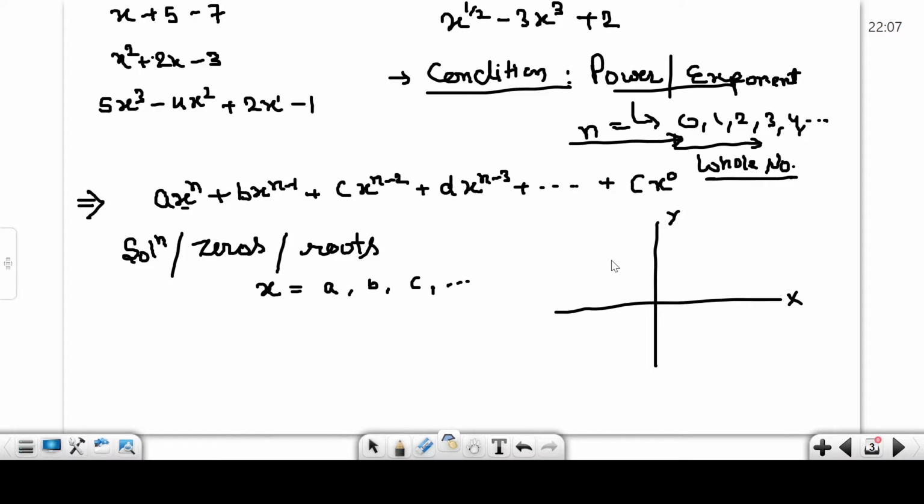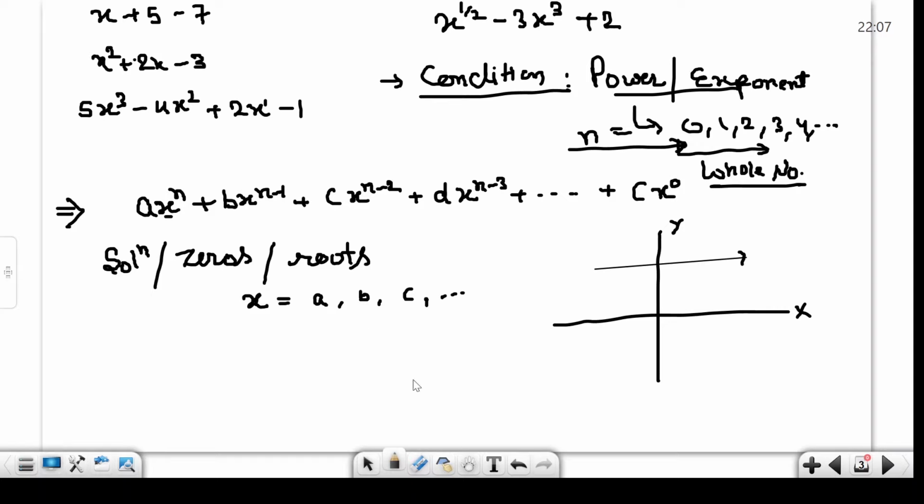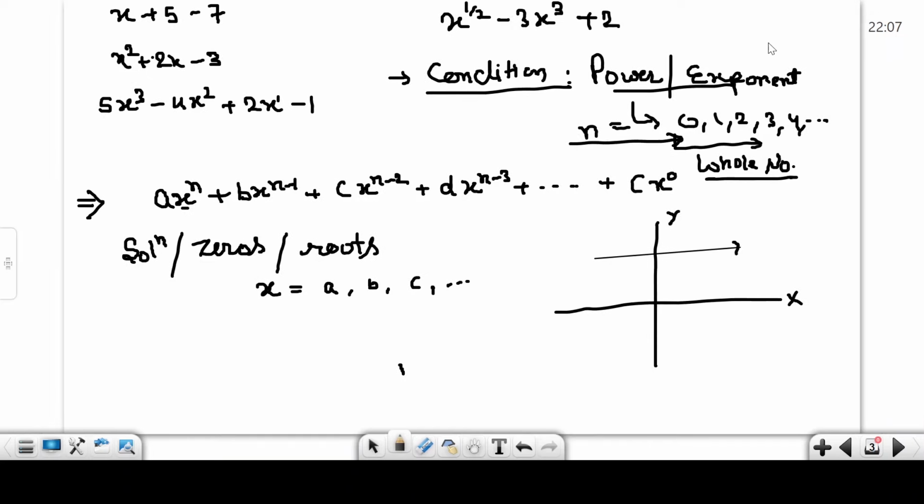Simply one line. What does it mean? It means it represents a line. Okay, power 1, highest power is 1. It represents a line. Okay.